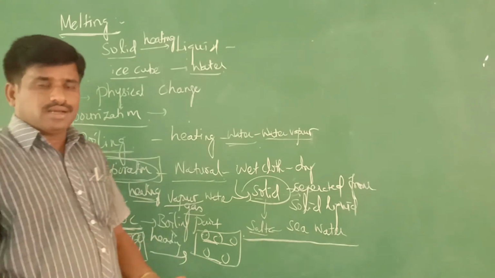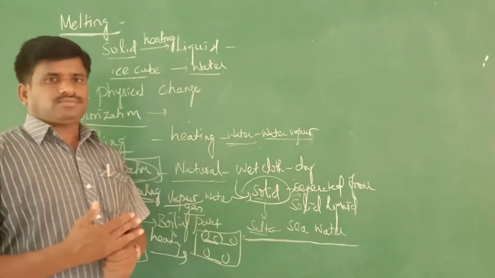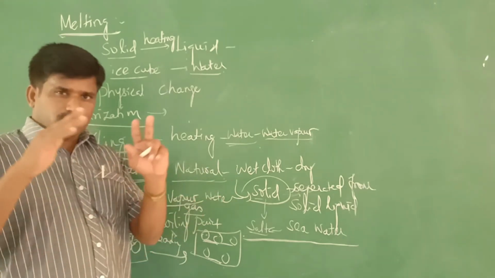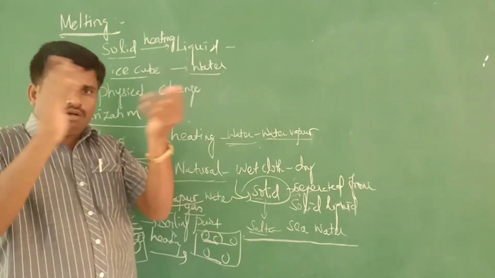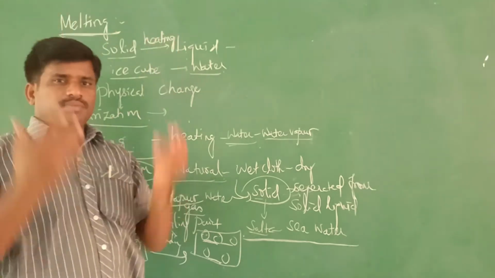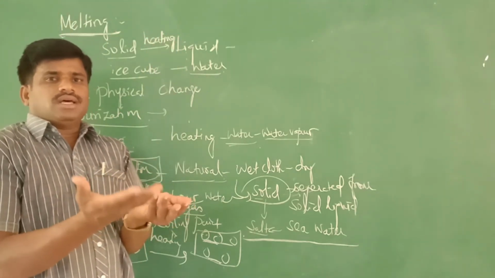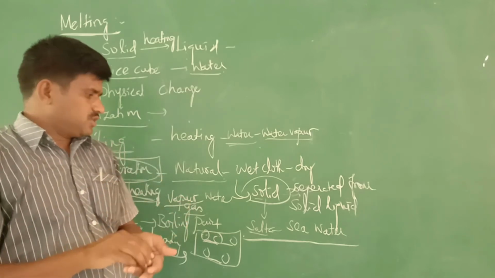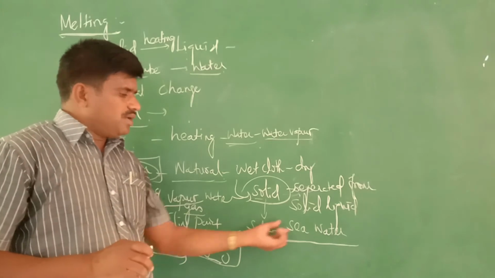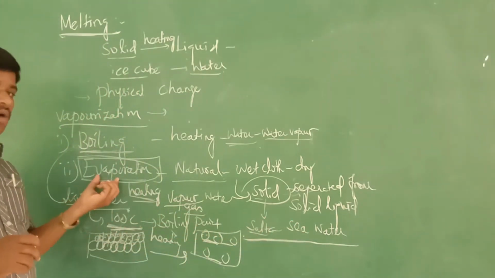Seawater will be collected in one particular area. After leaving it by nature, from the sunlight, the water becomes water vapor, and all the water becomes water vapor. At the end, when we see that, we could see the salt is present in that. So by separating salt from the seawater, the process used is the evaporation process.